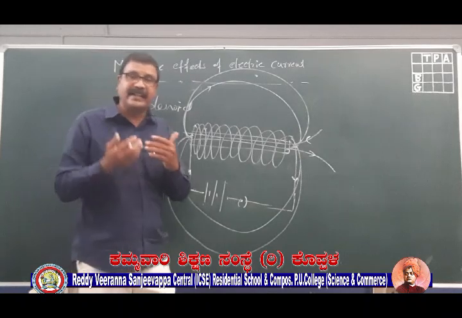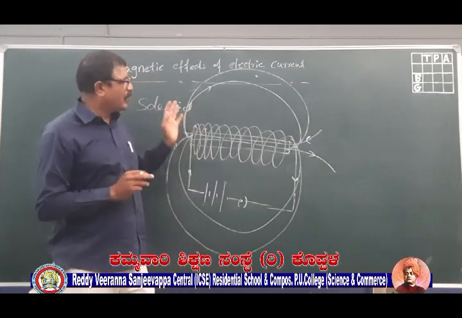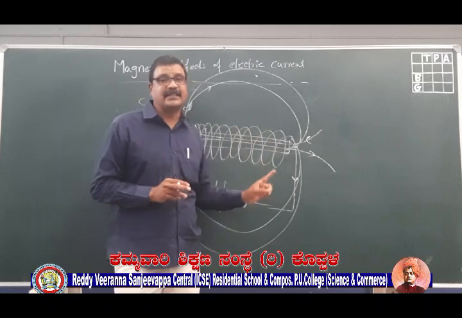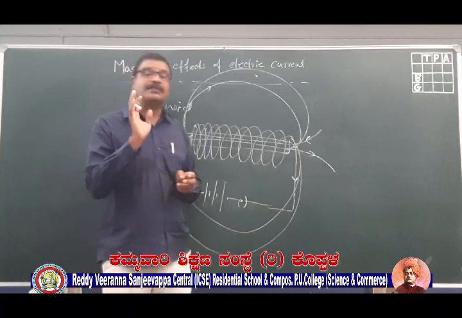Magnetize means converting that metal piece into a magnet. But remember, this solenoid will act as a magnet only as long as current passes. Soon after you stop the current, the solenoid will lose its magnetic property.